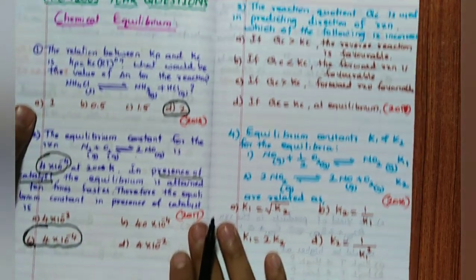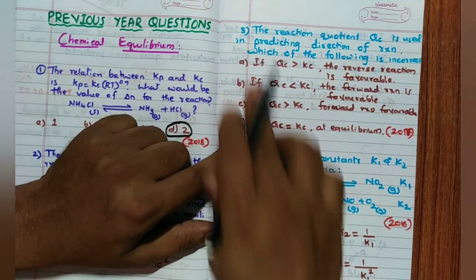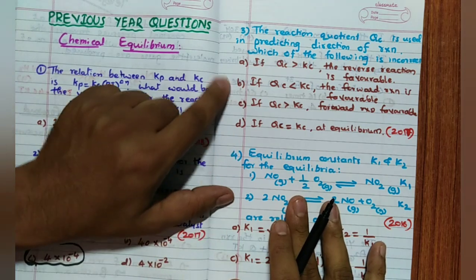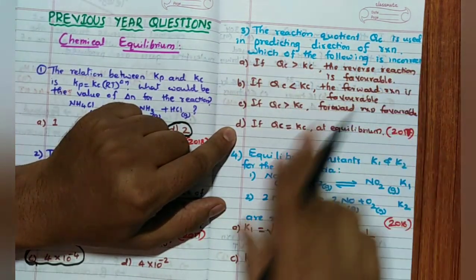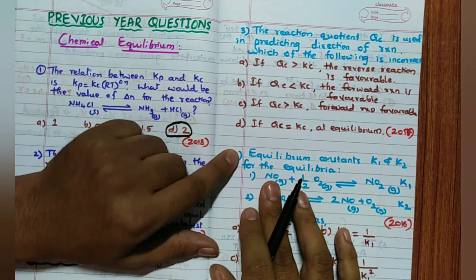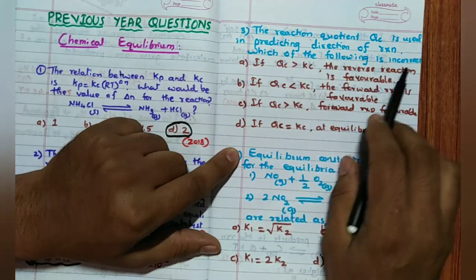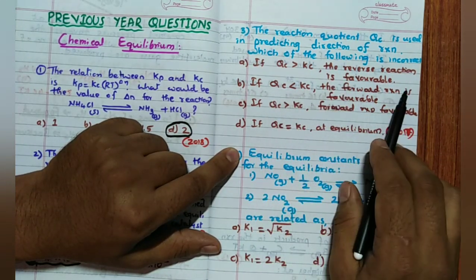Remember this. Then, reaction quotient Qc is used in predicting direction of reaction. Which of the following is incorrect? See, if Qc is more than Kc, the reverse reaction is favorable. Qc less than Kc, forward reaction is favorable.